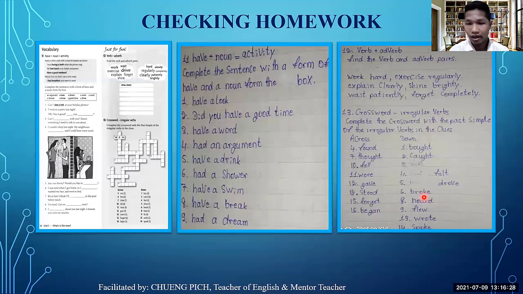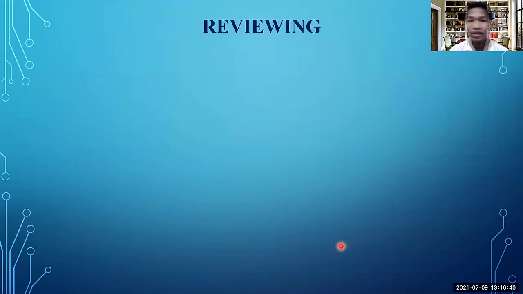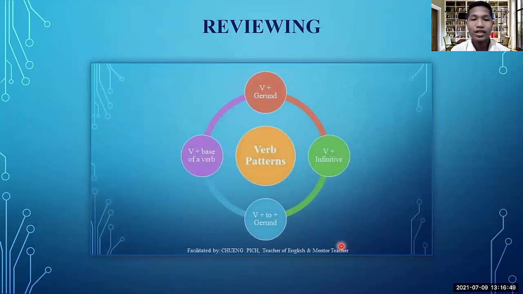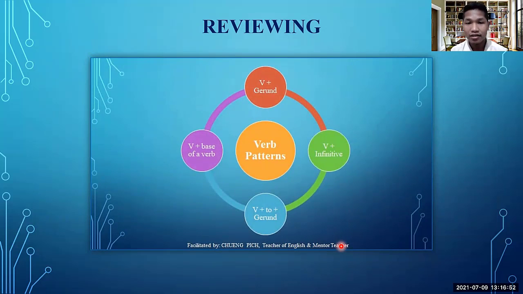Thank you, everyone. Let's move on without further ado to the preview. Do you still remember the lesson we started last week? Last week we studied verb patterns. According to our course book, I found 4 different types of verb patterns. The first, basic one is verb plus gerund. The second one is verb plus infinitive. The third form is verb plus to plus gerund. And the last form is verb plus the base form of the verb.